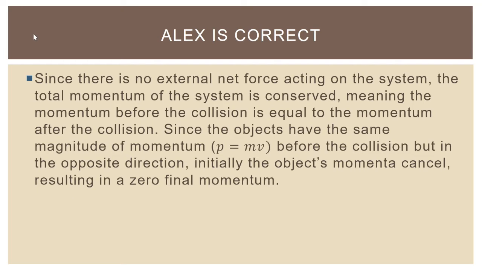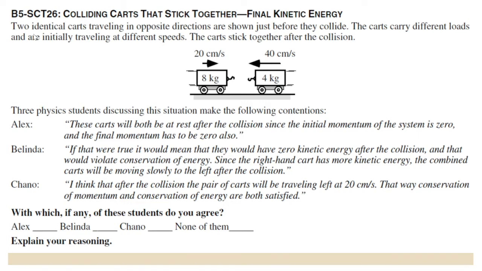So just to circle back here, as we mentioned, Belinda and Chano are wrong. And just to be clear, you want to really make sure you're being careful when you're looking at the situation that you are identifying the type of collision. The way you should have been able to tell Belinda and Chano were immediately wrong is that they're talking about conservation of kinetic energy or conservation of energy, and conservation of kinetic energy is not required for this problem. Conservation of energy is true and valid here in general, but it doesn't necessarily tell you anything about the motions of the carts because conservation of kinetic energy just doesn't apply to this situation.